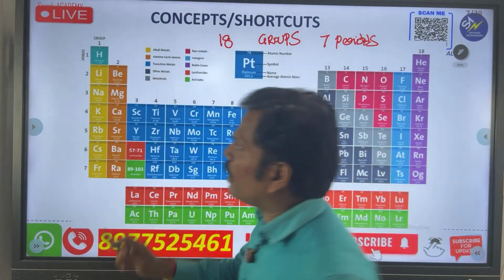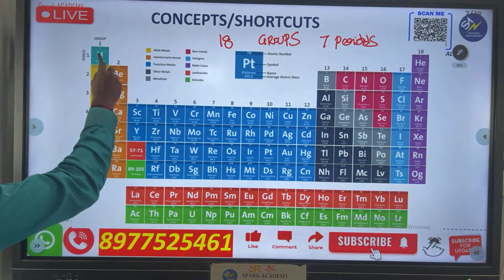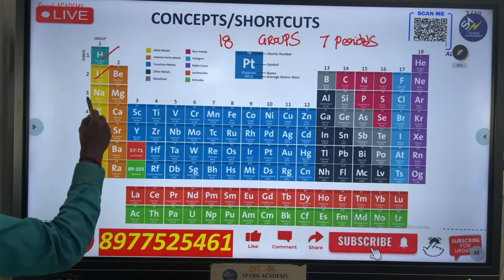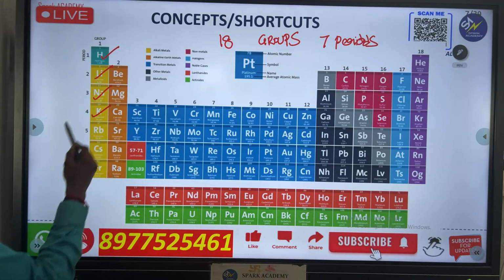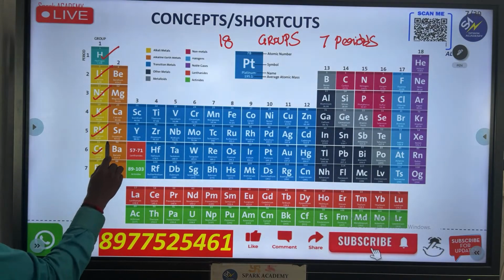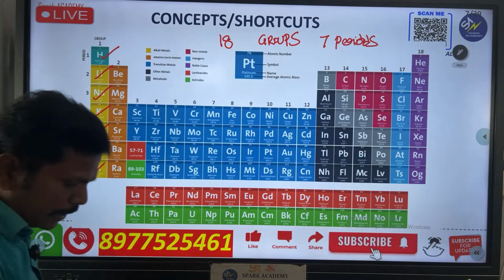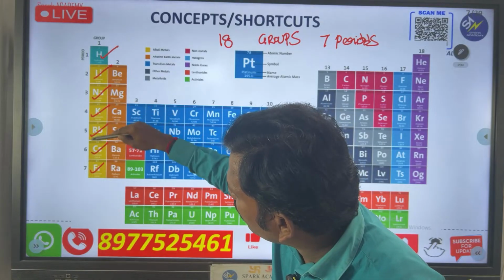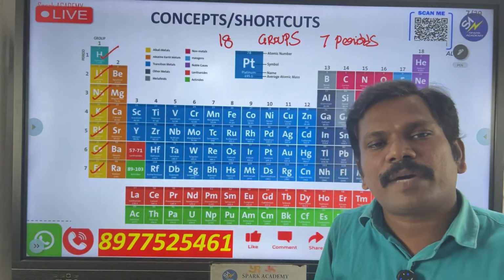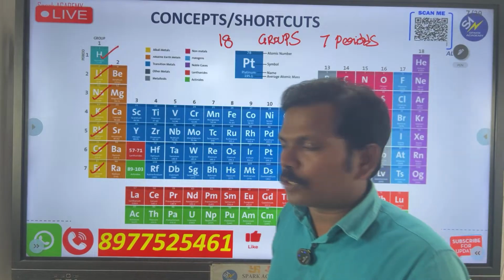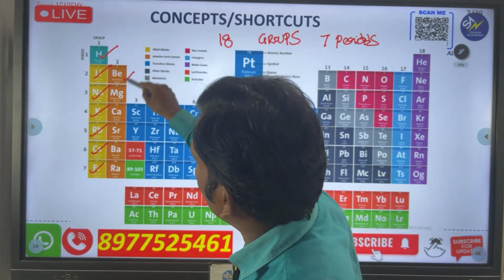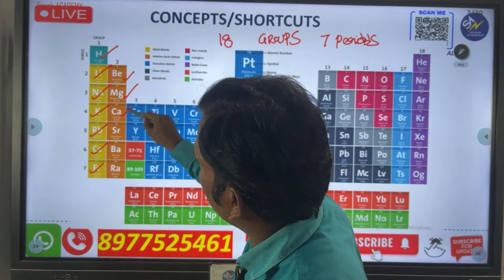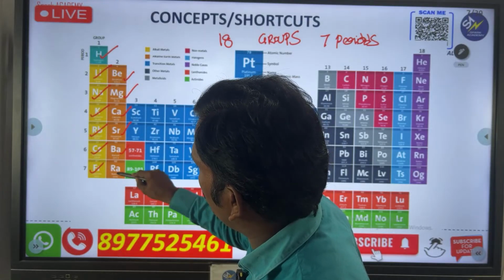So first group, what elements are there? Hydrogen, lithium, sodium, potassium, rubidium, cesium and francium. How many elements? 1 2 3 4 5 6 7. 7 elements in the first group. Next, the second group: beryllium, magnesium, calcium, strontium, barium and radium.